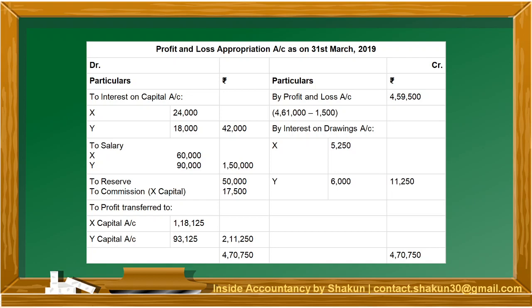From the profit given in the question, 4,61,000, I have subtracted 1,500, that is the amount of interest on loan. Interest on drawings has been mentioned on the credit side. After balancing the account, the divisible profit amounts to 2,11,250, which has been distributed between X and Y on the basis of the conditions that were given in the question. So you cannot directly calculate the profit transferred to X and Y. These profits are calculated after preparing the working note.